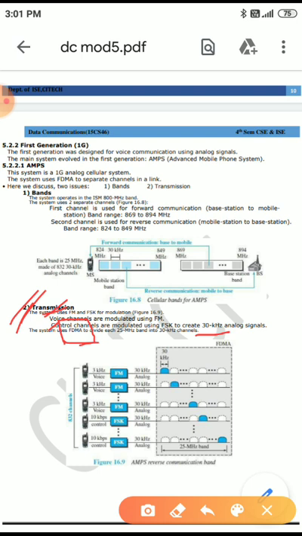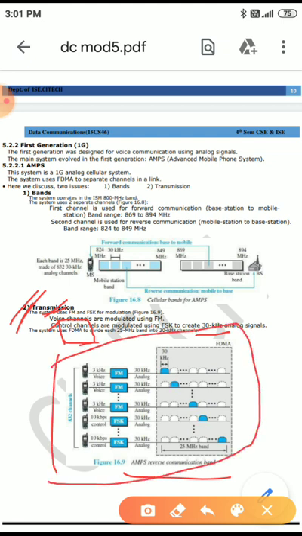This is the AMPS reverse communication band. Reverse communication is nothing but mobile station to base station, as we already discussed.